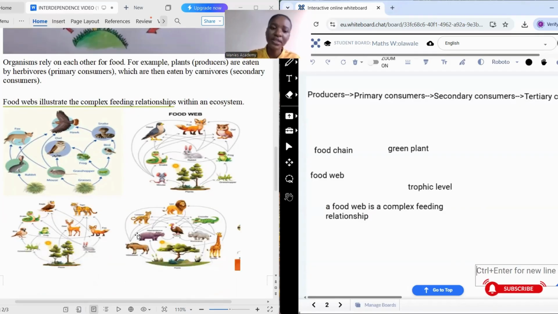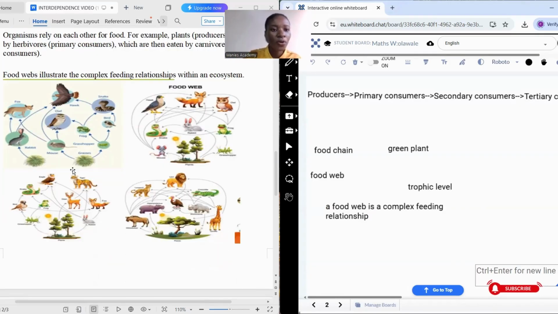Let's take a look at these diagrams right here. This is a grass. This is also a grass. In a food chain, it will just show you only one organism feeding on this grass. But in a food web, we bring together all the possible organisms that can feed on the grass. So in this food web, we have a grasshopper, we have a mouse, we also have a rabbit.